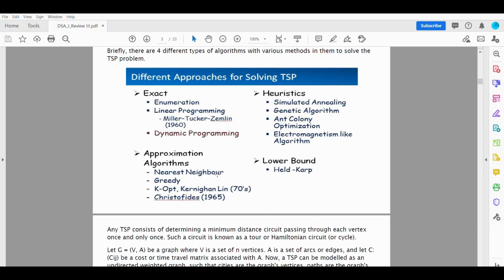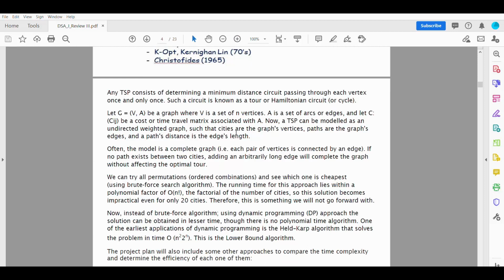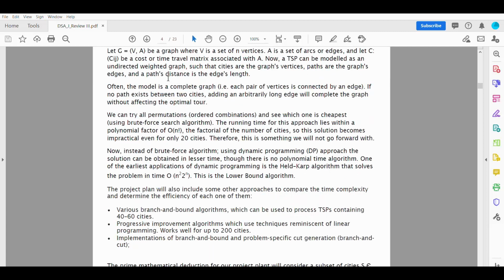The introduction basically describes how many different types of algorithms are used to solve the TSP: exact, heuristic, approximation, lower bound, etc. Here, this is the theory part, the Hamiltonian cycle and all. There is a non-negative cost c(i,j) for travel from city i to city j. Now the goal is to find a tour of minimum cost, and we assume that every two cities are connected. So we know the distance between each and every city, and the reverse journey too. It consists of all the Hamiltonian cycles, the directed and undirected graphs and so on.